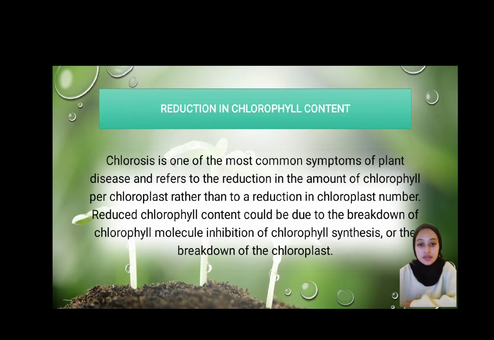Secondly, reduction in chlorophyll content. Chlorosis is one of the most common symptoms of plant disease and refers to the reduction in the amount of chlorophyll per chloroplast, rather than to a reduction in chloroplast number. Reduced chlorophyll content could be due to the breakdown of chlorophyll molecule, inhibition of chlorophyll synthesis, or the breakdown of the chloroplast.